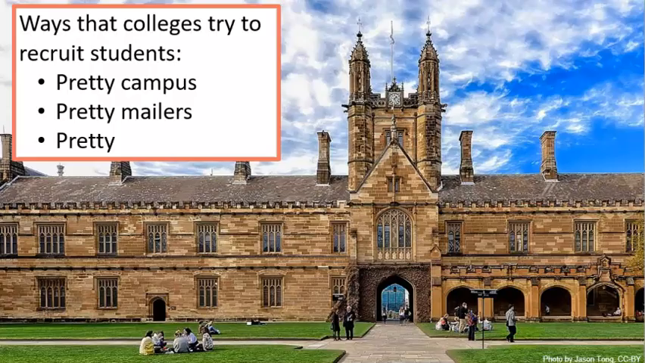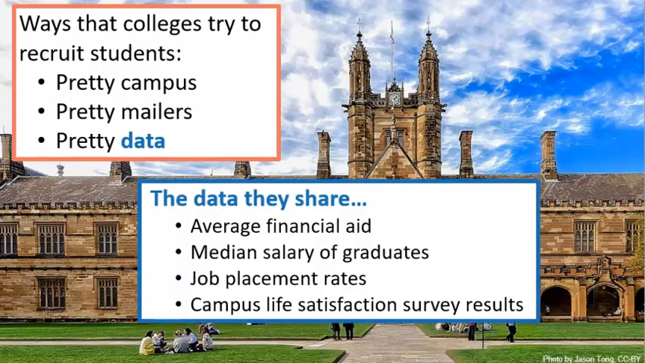Let's get started. To help attract applicants, colleges spend a lot of money renovating and maintaining their pretty campuses, sending out pretty mailers to prospective students, and showing off their pretty data. Yes, that's right. Colleges go to great lengths to share data on their generous financial aid awards, impressive graduate salaries, high job placement rates, and stellar campus life satisfaction survey results, all of which can show prospective students how happy they'd be if they attended their university.